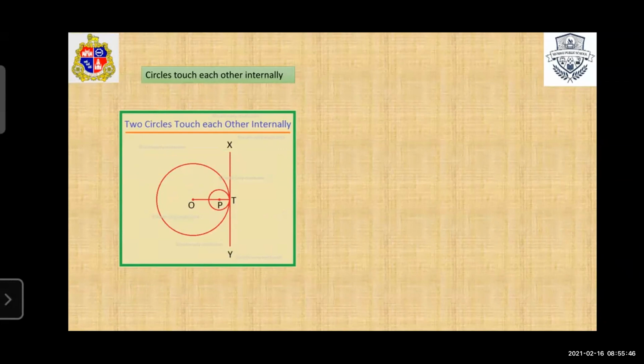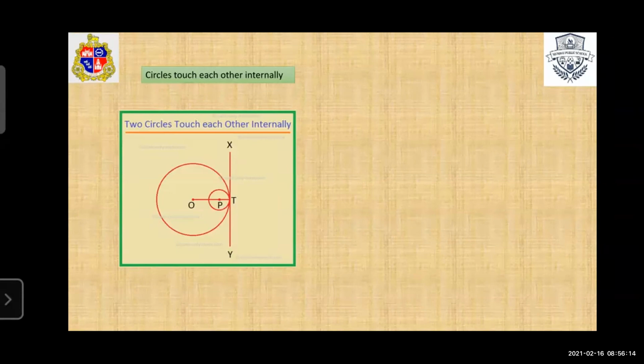Here are two circles having centers P and O. These two circles touch each other internally, means the circle having center O and the circle having center P touch each other and they have a common tangent at T. In the previous lecture we saw what is meant by tangent.